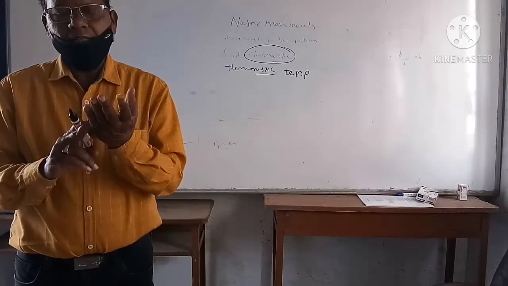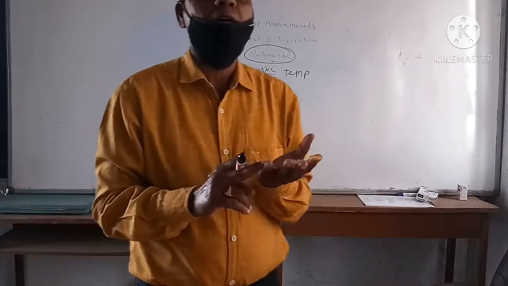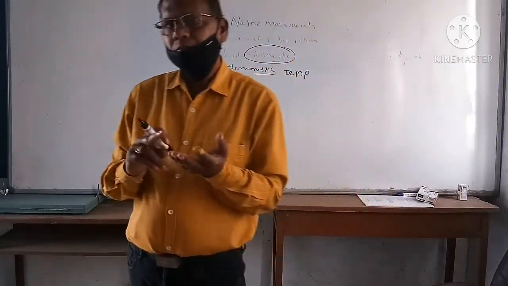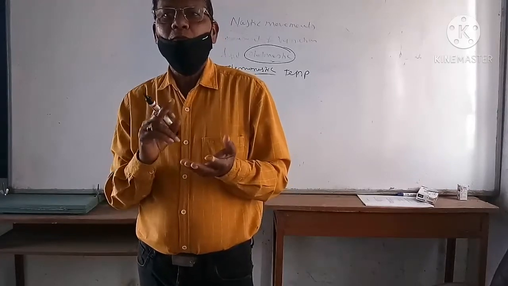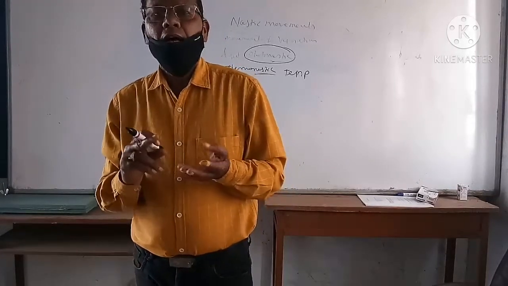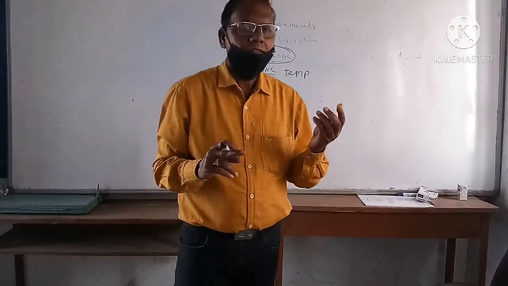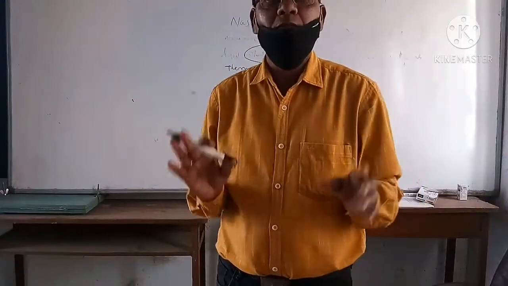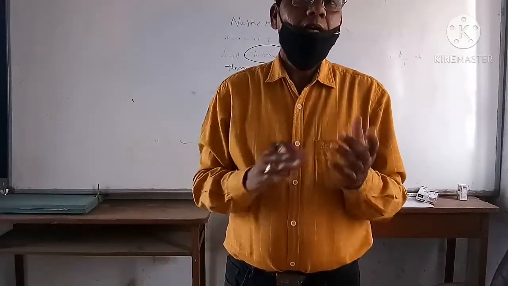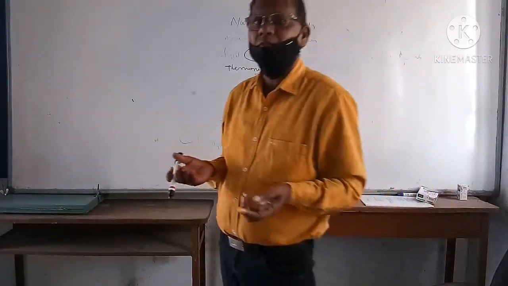When the external stimulus is unidirectional, that is the tactic movement. When the external stimulus is unilateral, that is the tropic movement. I explained to you about phototropism and geotropism. And when the external stimulus is diffuse, meaning in all directions, that is known as the Gnostic movements or the movements of variation. When the external stimulus is light, that is the photognostic movement.